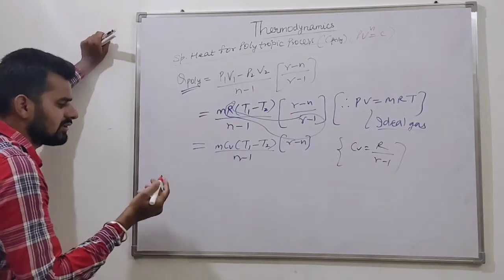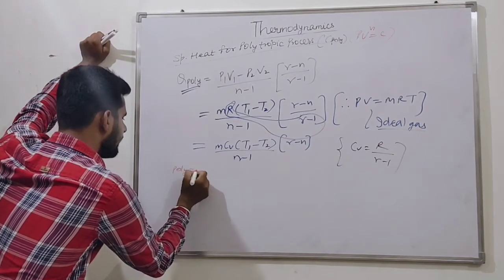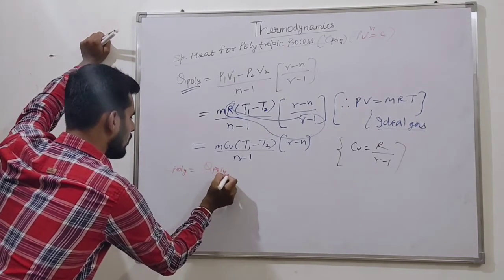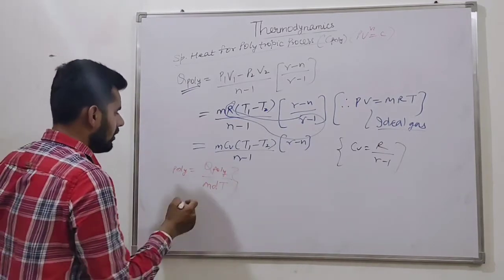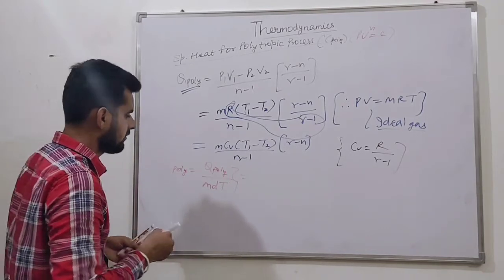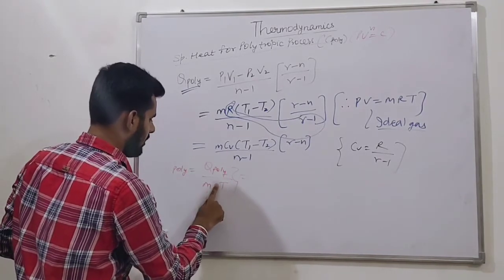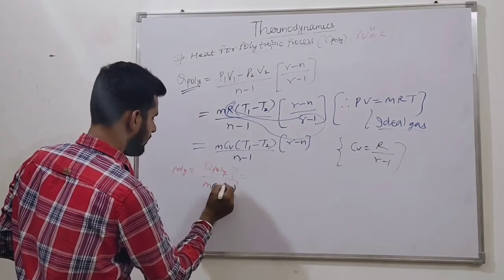Okay friends. Now what is C poly? We know that C poly is Q poly upon m dT. Now just put the value of Q poly here. We can rewrite m dT as m(T2 minus T1).